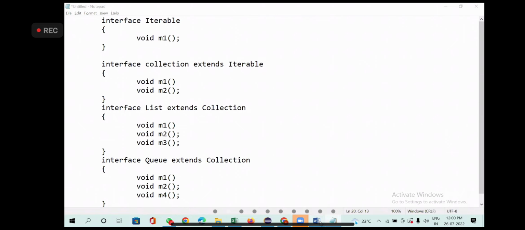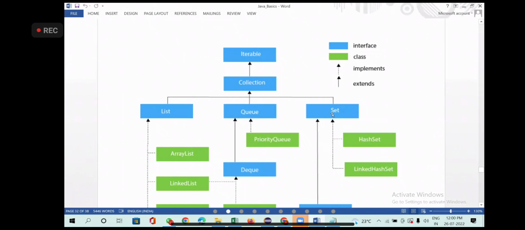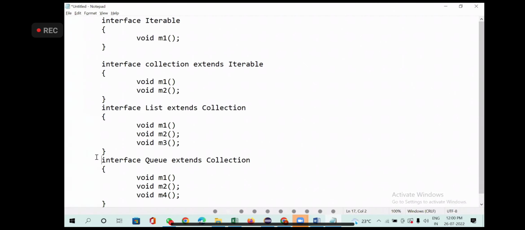Now what is the next one you have? Set. Set is another interface. Set is extending what? Collection, which extends Iterable. Iterable has one method. Collection is extending Iterable, so Collection will have 2 methods. Set has its own method. So those 2 methods come from Iterable and Collection, and 1 method from Set. Same thing. Let me copy paste it.